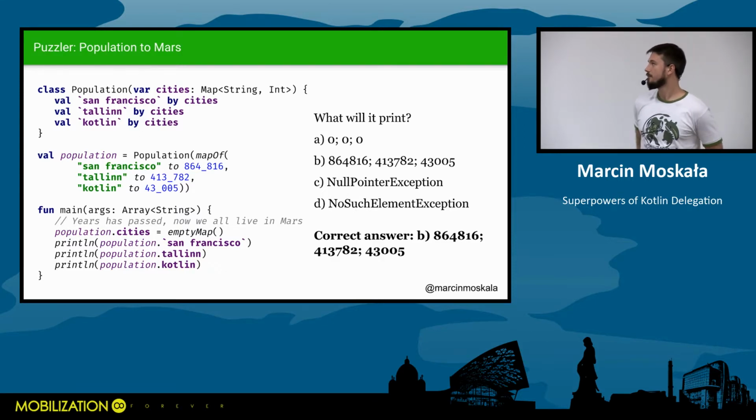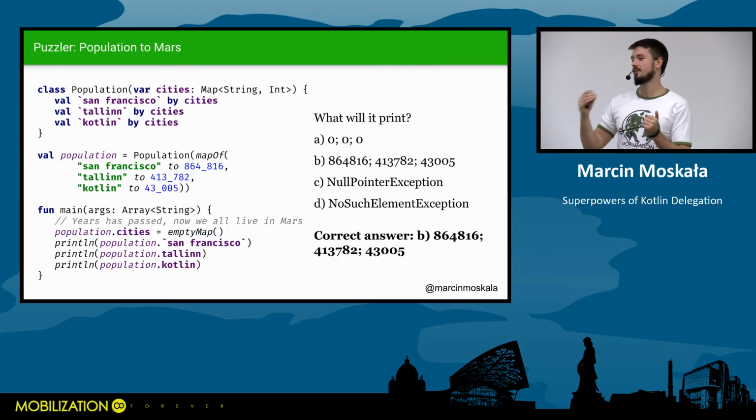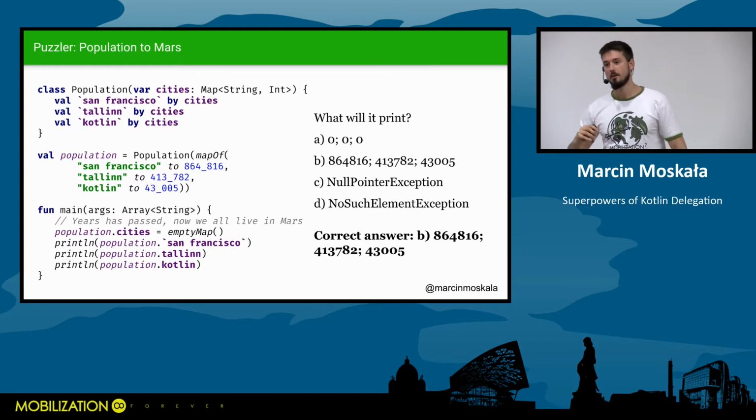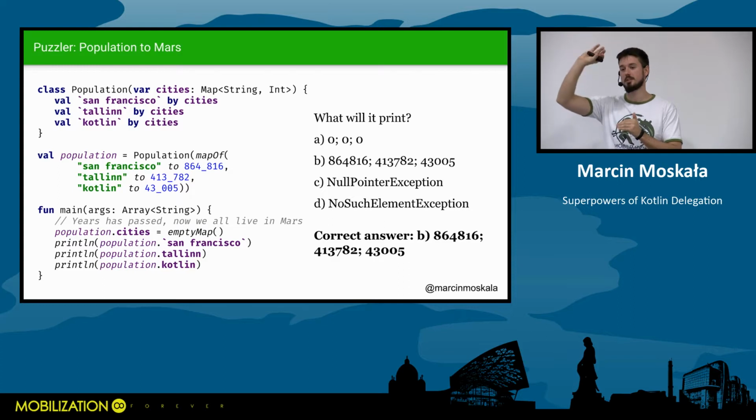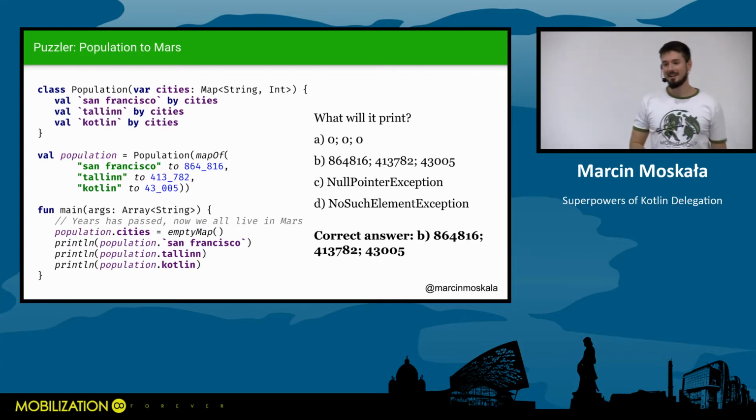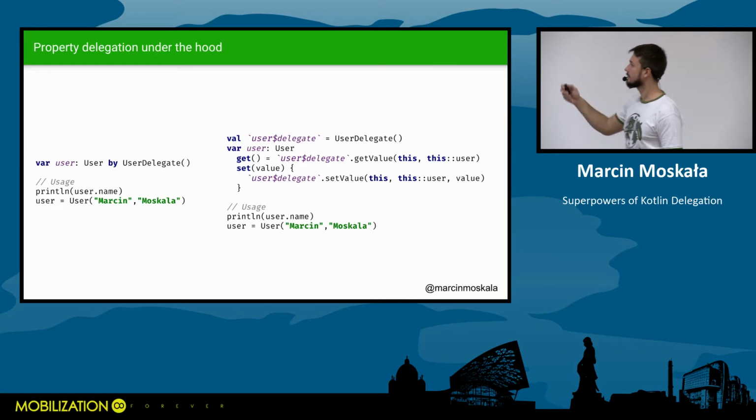But if it were the opposite, if we still referenced this object, it would probably cause even more problems by unexpected changes, when you passed some value but then haven't noticed that you changed it before. So this is by design, and this is the solution for all questions about property delegation.